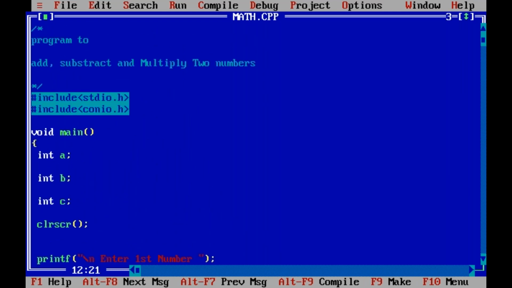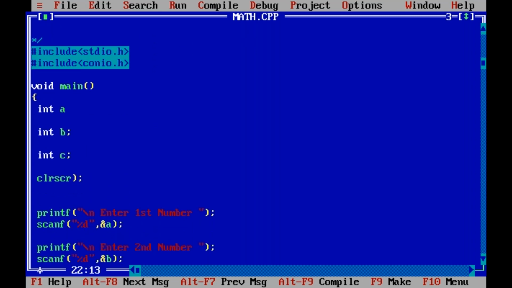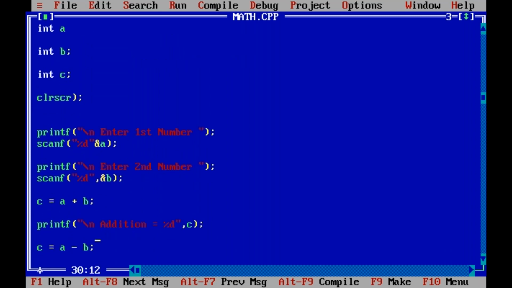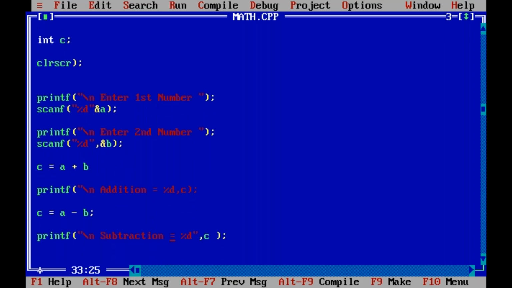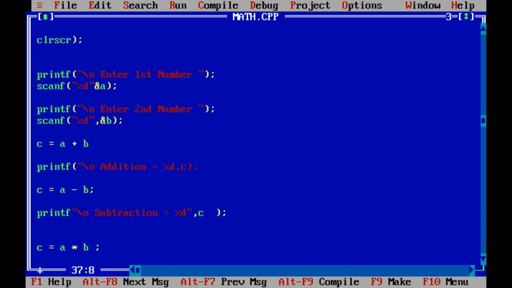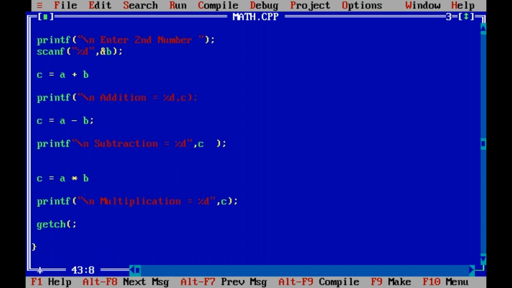Now here, let us make some mistakes. Suppose a semicolon is missing here. Suppose a bracket is missing here. Suppose a comma is missing here. Suppose a semicolon is missing here. Suppose a double quotation mark is missing here. Suppose this bracket is missing. Suppose a semicolon is missing here. Suppose this bracket is missing.